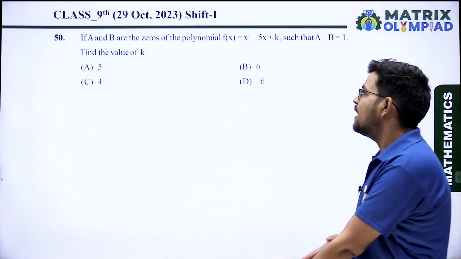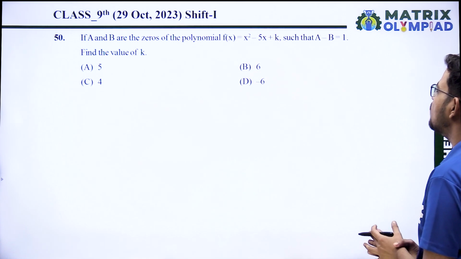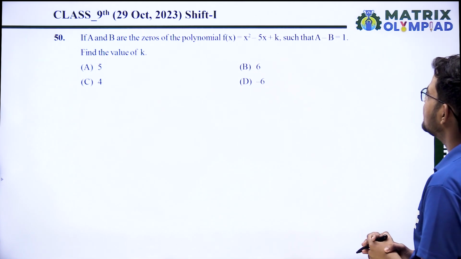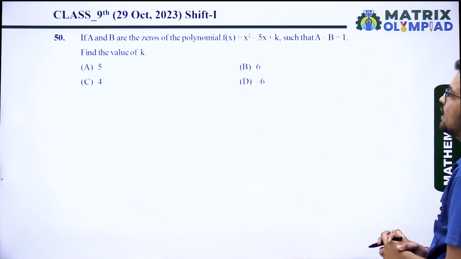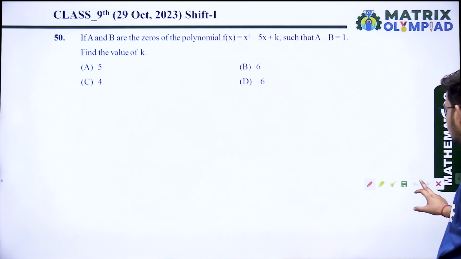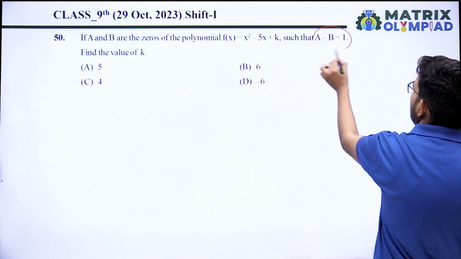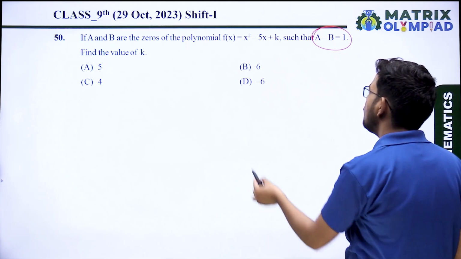Next, if a and b are the zeros of the polynomial f(x) equal x square minus 5x plus k such that a minus b equal 1, find the value of k. It is saying that the difference of the zeros is 1. And what is the sum of the zeros?